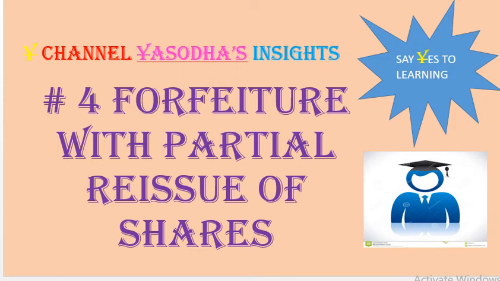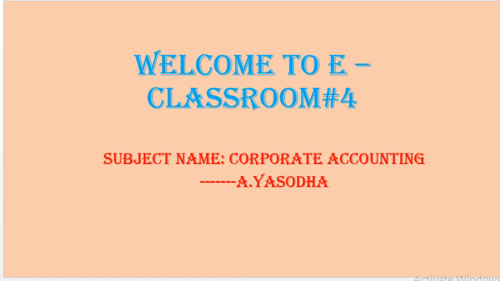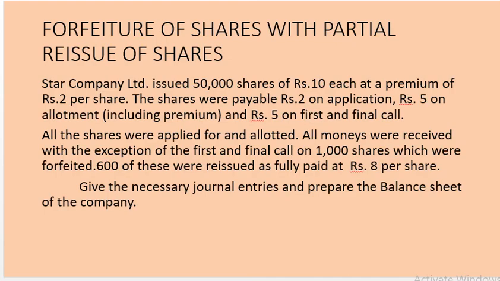Today's video is about forfeiture with the partial reissue of shares. As you all know, forfeiture means cancellation of membership of shareholders for non-payment of his dues. Partial reissue means only a portion of forfeited shares is reissued to the public and the balance number of shares is not reissued. This is the problem we are going to do.